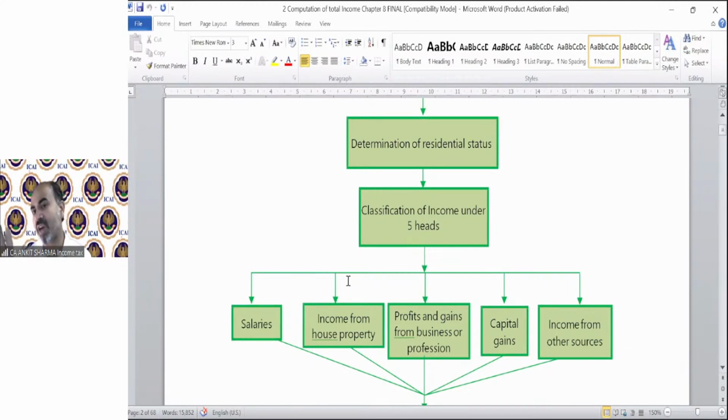Do not write the heads of income, just send me the charging sections in this order: salary, then income from house property, then PGBP, then capital gain, and then income from other sources. I'm waiting. Let me see how many of you are really sincere.